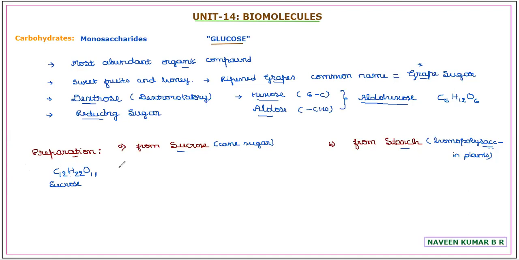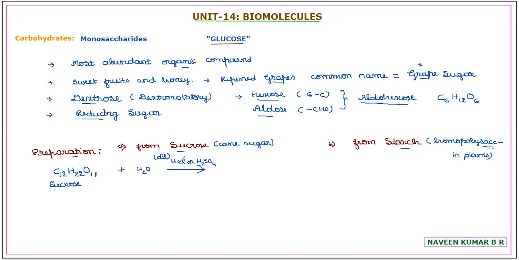Now such a sucrose is subjected to hydrolysis in the presence of an acid, either HCl or H2SO4. It's not a strong condition, it should be a very dilute condition. If it is a strong condition, for example, concentrated H2SO4 with sucrose or a sugar, the sugar gets charred, giving a black mass. That we'll learn as a chemical property in the p-block when we are learning sulfuric acid.